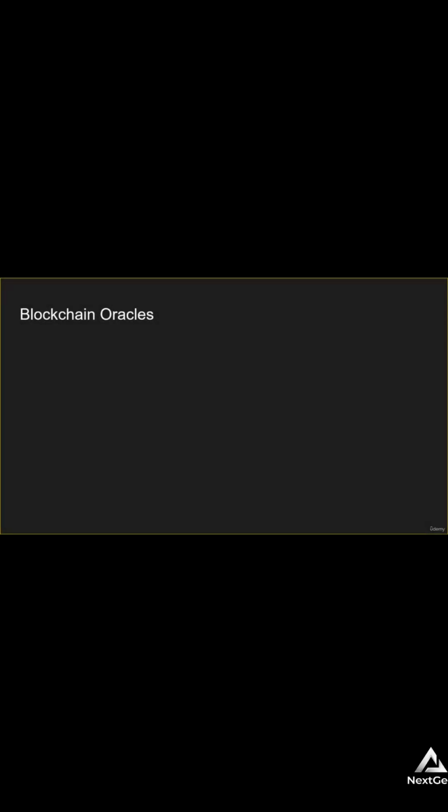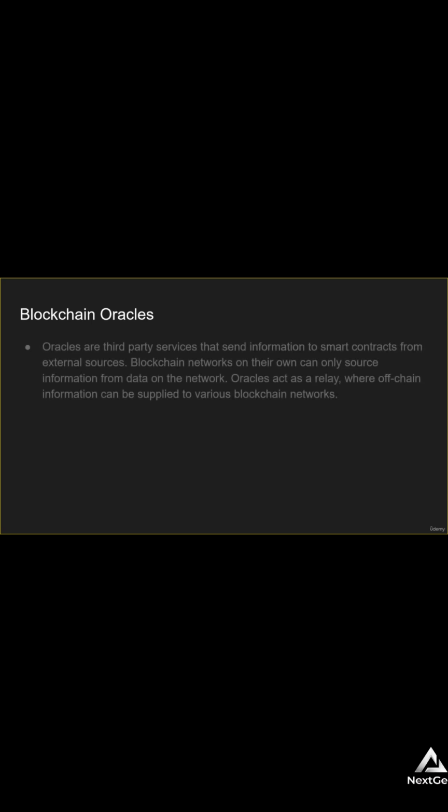Now, one of the major aspects of blockchain technology and a blockchain ecosystem is the use of a blockchain oracle. Oracles are third-party services that send information to smart contracts from external sources. Blockchain networks on their own can only source information from data on the network itself.